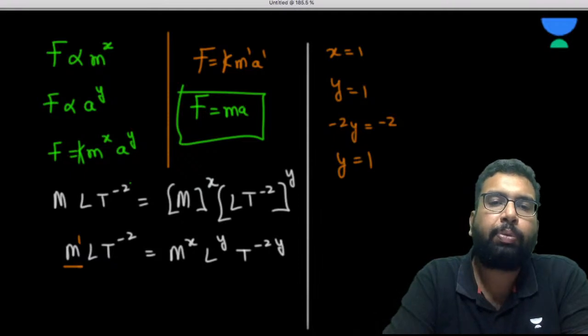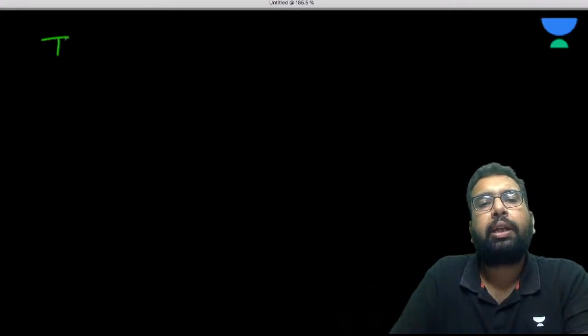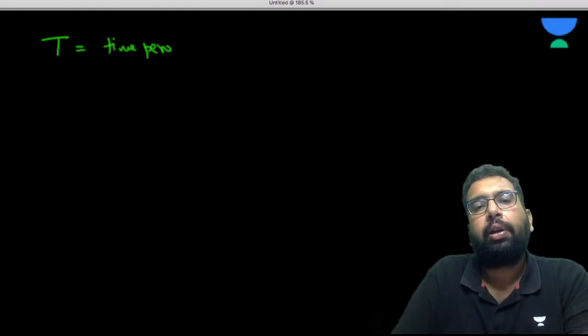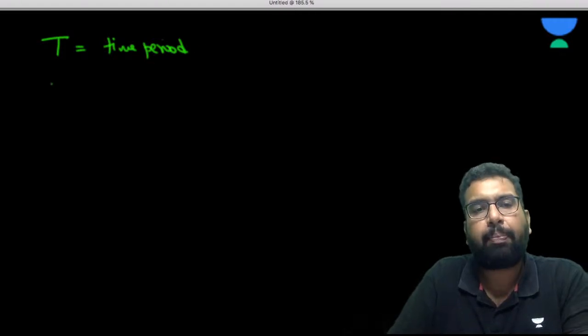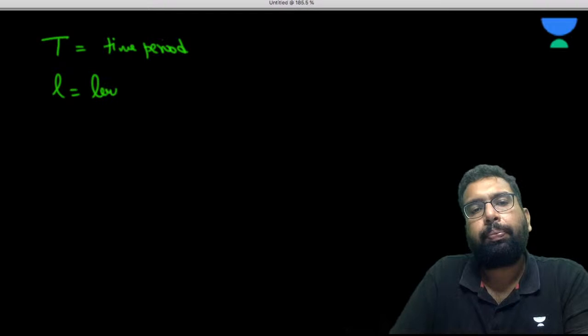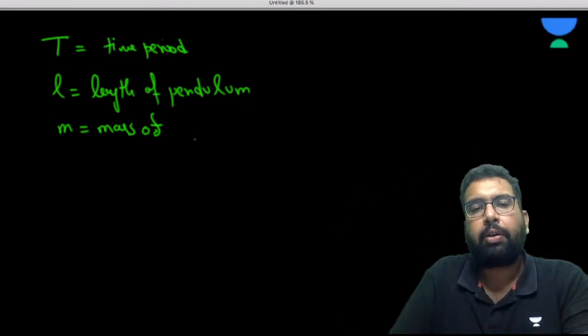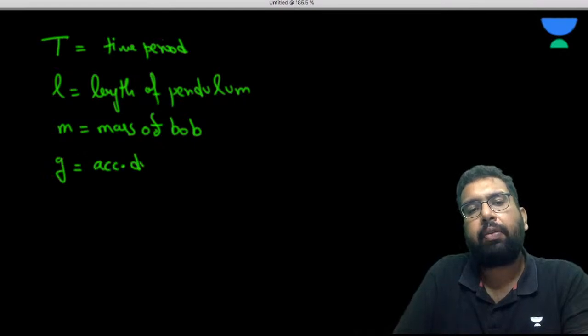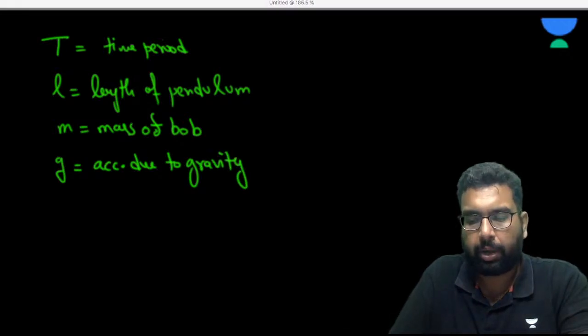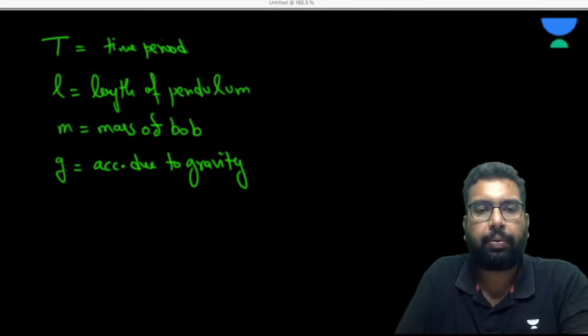I'll give you some problems also, but let's do one thing. Let's suppose T is the time period of oscillation of a pendulum. L is the length of the pendulum. M is the mass of the bob. Pendulum we know, right? And we have g as acceleration due to gravity. So you have to relate all these physical quantities through dimensional analysis. Please try to do it.